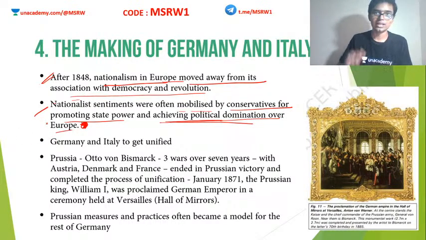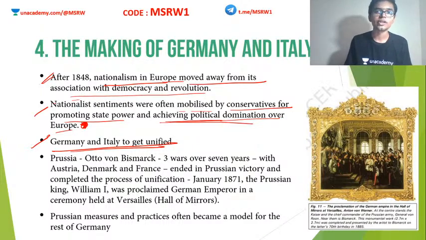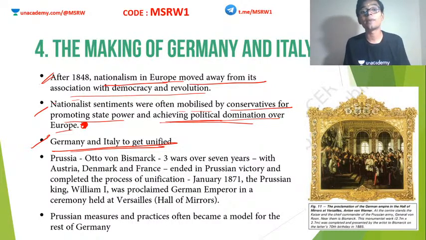So this is what eventually leads to the unification of Germany and Italy. Okay, so in Germany and Italy also, people used this nationalistic feeling to become united. Clear? For promoting the power of state rather than introducing democracy or anything, they were more into forming a state,